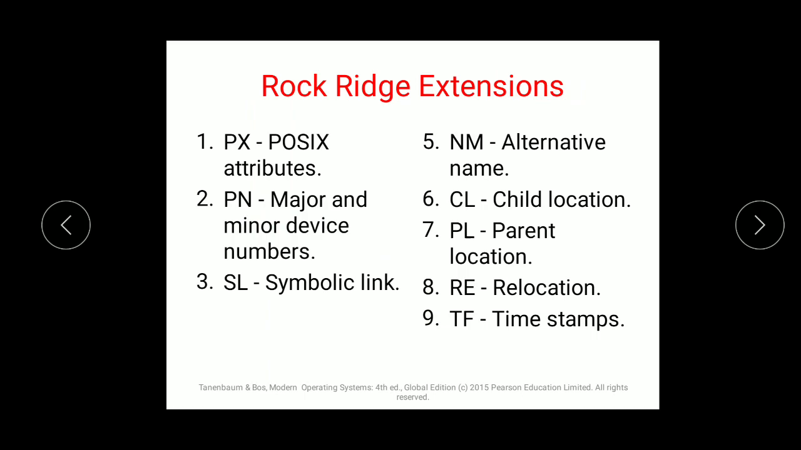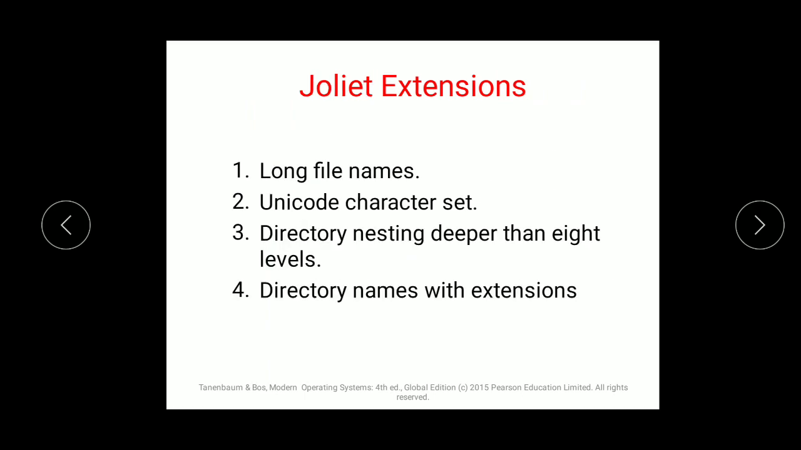Next are the Rock Ridge extensions. What are the Rock Ridge extensions? PX for POSIX attributes, NM for alternative name, child location, parent location. These are the short forms of the Rock Ridge extensions, which are used to save files in the file system convention. And next are the Joliet extensions, which allow long file names.